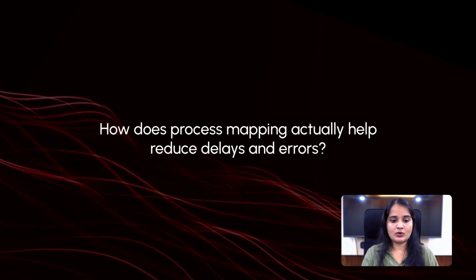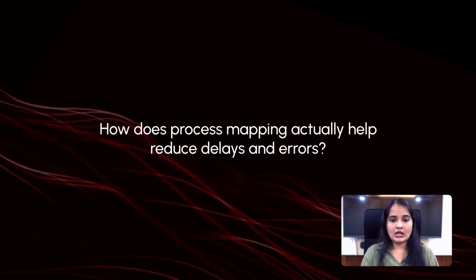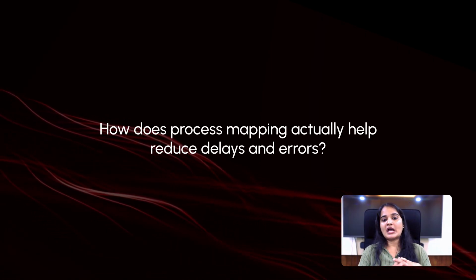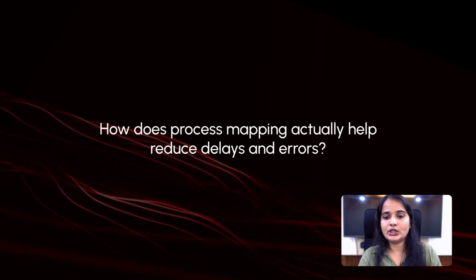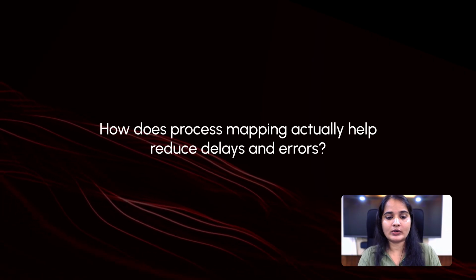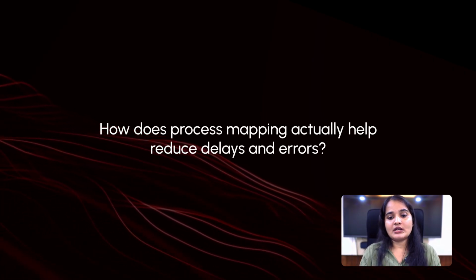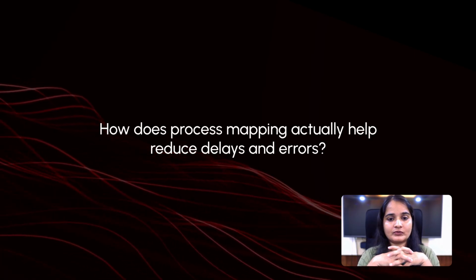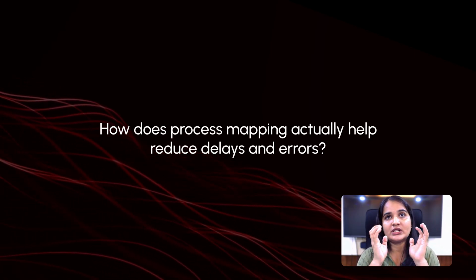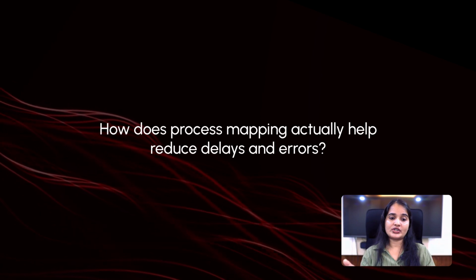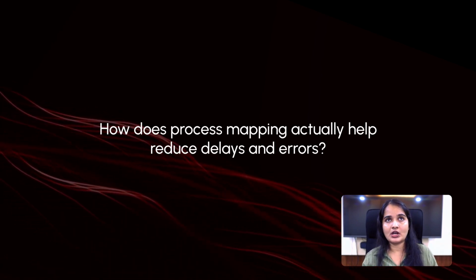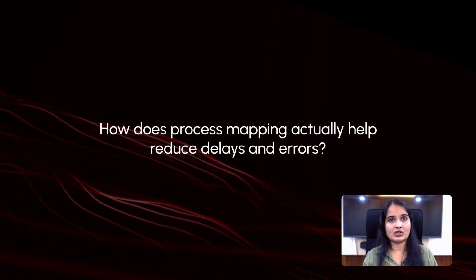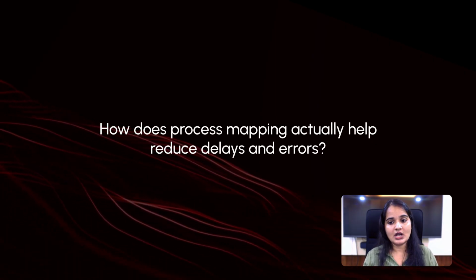So let me take one more question. How does process mapping actually help reduce delays and errors? Okay, process mapping exposes where delays or problems occur. It reveals unclear ownership, unnecessary steps, or delays in execution, and it also shows repeated steps or manual effort.